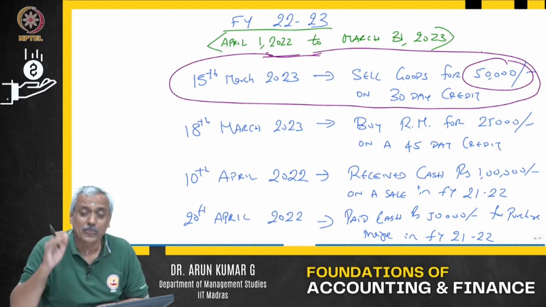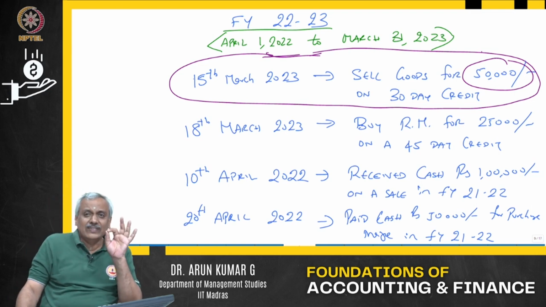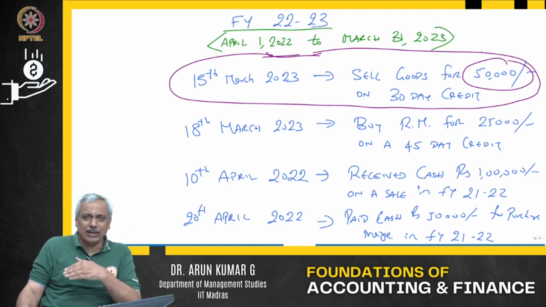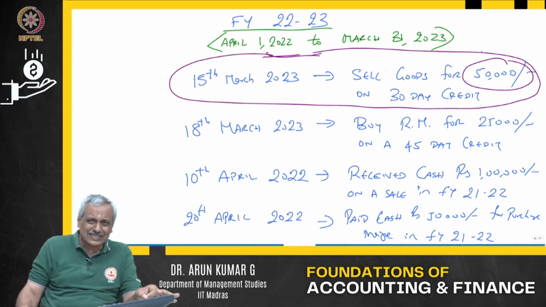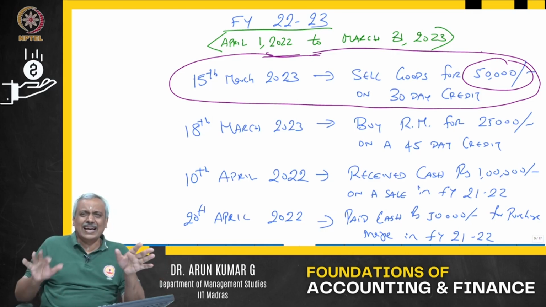Now, one can argue, sir, why should I record it, because I have not received cash? The accrual concept is not based on cash coming in or cash going out. It is based on whether the revenue has accrued, whether ownership has transferred. On 15th of March 2023, the sale has taken place.